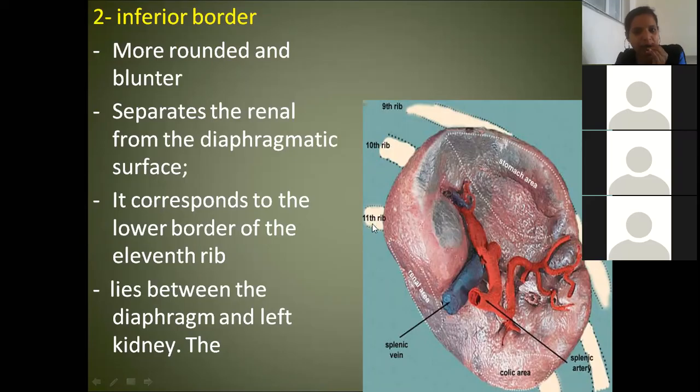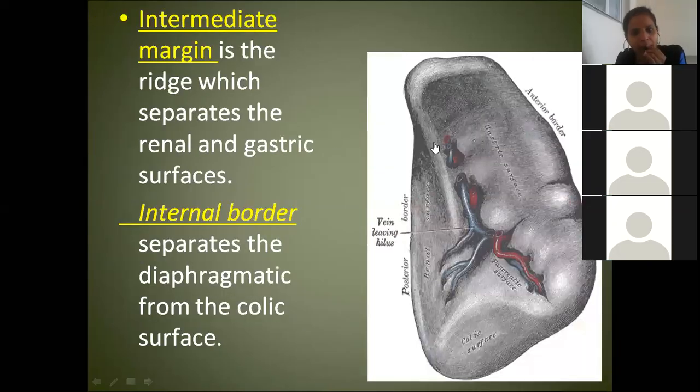Which rib is corresponding here? The 11th rib. The inferior border corresponds to the 11th rib. So the inferior border lies between the diaphragm and the left kidney. Now this border is in between the gastric surface and the renal surface. Are you finding one more border? Actually this is the intermediate margin, which separates the gastric surface from the renal surface.